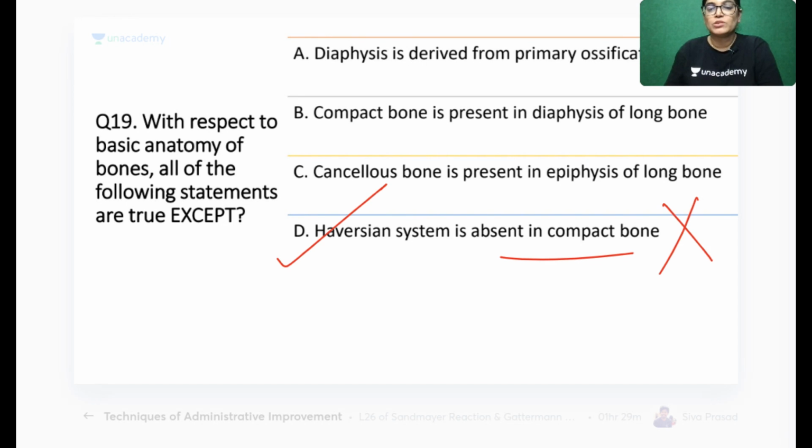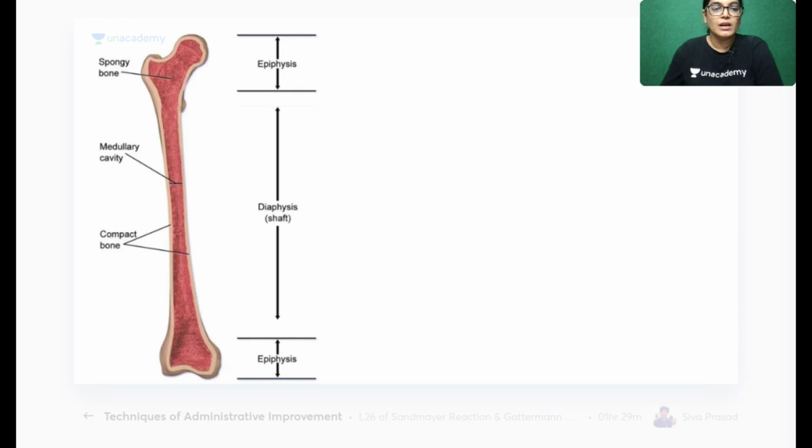Haversian system is absent in compact bone is an absolutely wrong statement. Haversian system is the functional and structural unit of compact bone. It can't be wrong. Cancellous bone is in the epiphysis, right? Compact bone is in the diaphysis, absolutely, and the diaphysis has the primary ossification center, that is also absolutely correct. The D option is perfectly wrong.